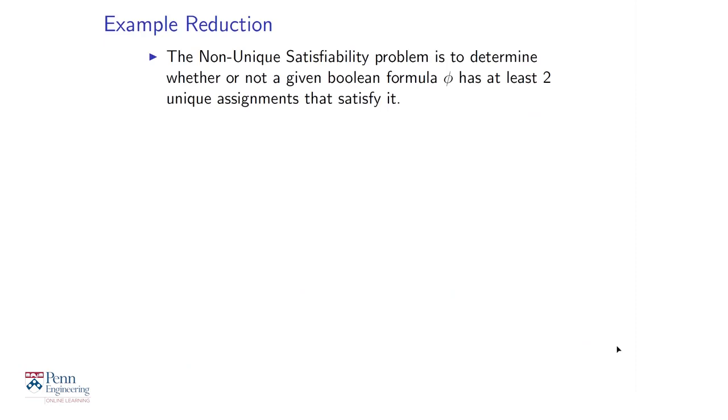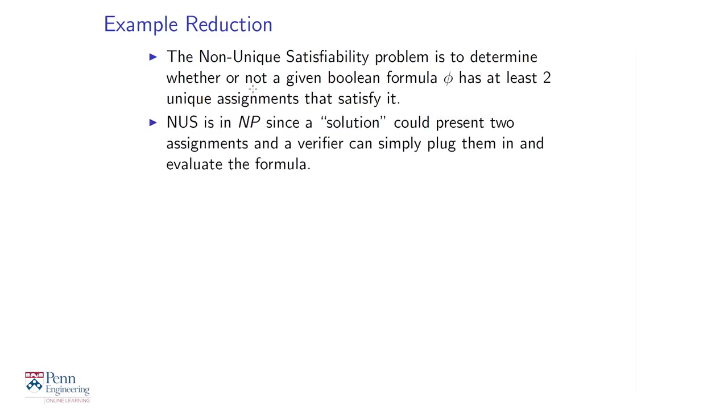Just as an example of a reduction, a toy example just to get you started, let's consider the problem of non-unique satisfiability. So determine whether or not a given Boolean formula phi has at least two distinct assignments that satisfy it. So meaning not just one assignment of values to the variables, but two different assignments of values to the variables that both cause the formula to evaluate to true. That's the non-unique satisfiability problem.